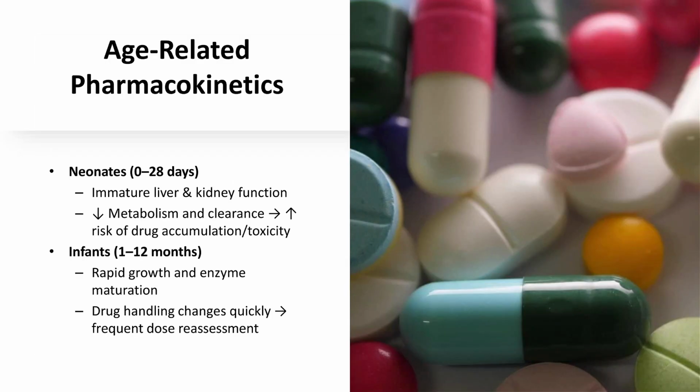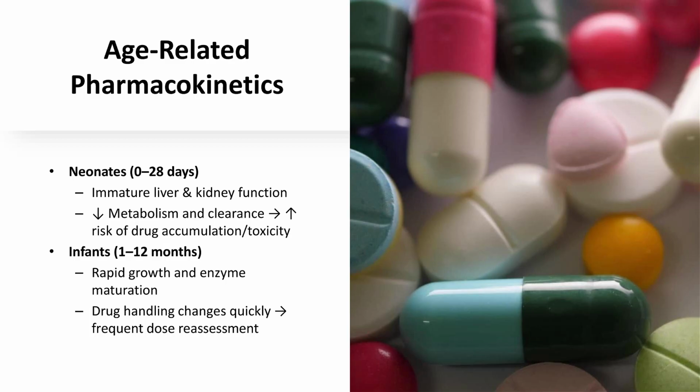Age-based considerations. In the neonatal period, from birth to 28 days, liver enzyme systems and kidney function are immature, resulting in slower metabolism and reduced drug clearance, which increases the risk of accumulation and toxicity if standard doses are used. During infancy, from 1 month to 12 months, rapid growth and maturation of metabolic pathways mean that drug handling can change markedly over weeks and months, so dosing must be frequently reassessed.